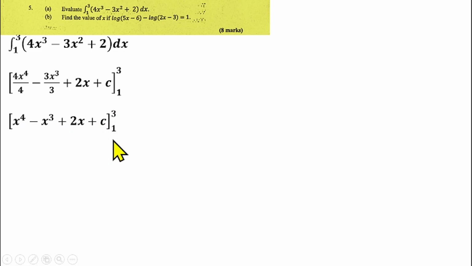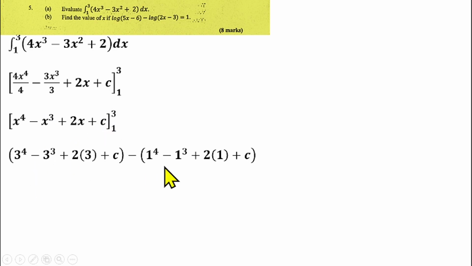Now that you have integrated it, you now apply the boundary. So the upper boundary is 3, so you put 3 in place of x here, minus the lower boundary is 1, so you put 1 in place of x also. So that means you'll be having something like this. If you simplify that further, you'll be having 81 minus 27 plus 6, minus open bracket 1 minus 1 plus 2, then c here.